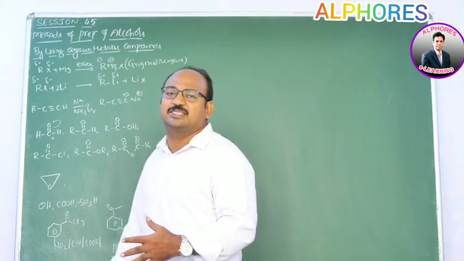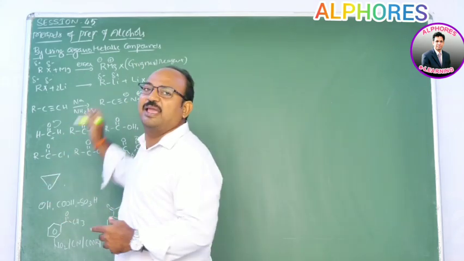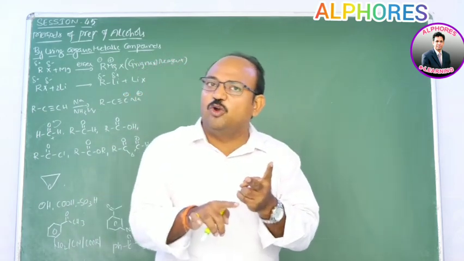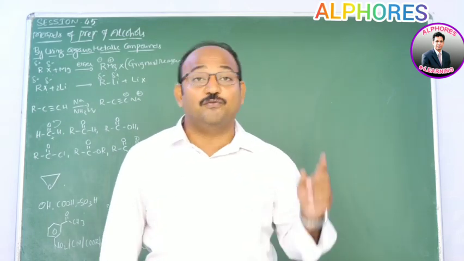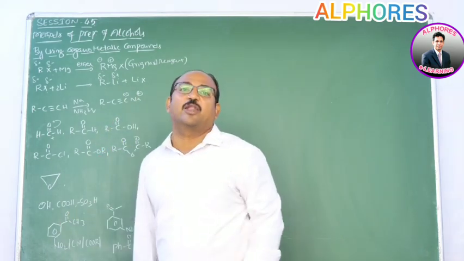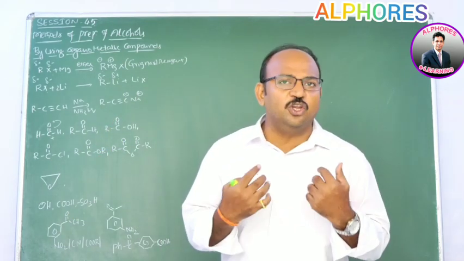In such a case, R minus acts as a base. So being a carbanion, it can behave like a nucleophile and also a base. Ultimately, how does it behave? The first preference is as a base. If there is no acidic hydrogen, in such a case R minus behaves as a nucleophile. Hope you got the point.